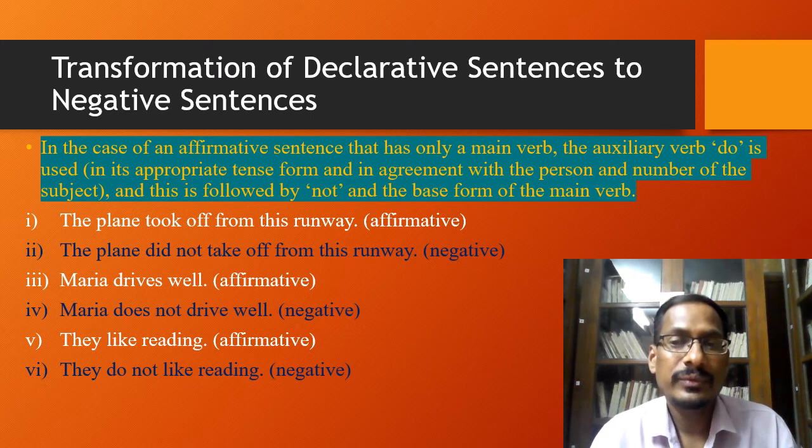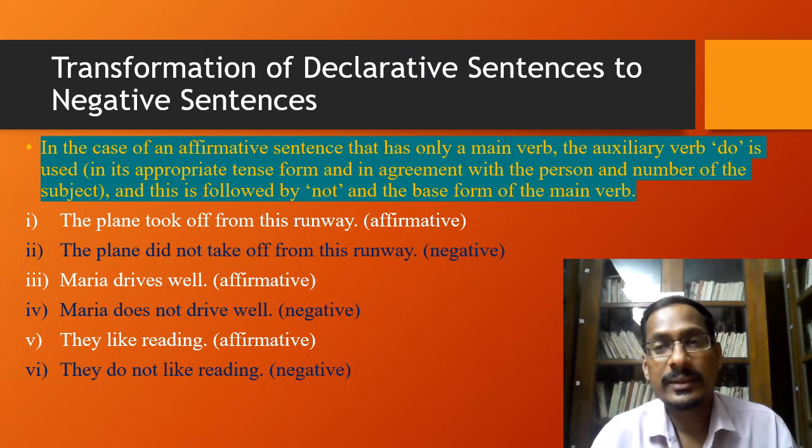But here we shall use the verb do. And you know that it should be used in its appropriate tense form. And if you see the tense of the sentence, Maria drives well, it is in the present tense. So we must use the auxiliary verb in its present tense. And if you see its agreement with the person and the number of the subject, Maria, it's a singular subject.